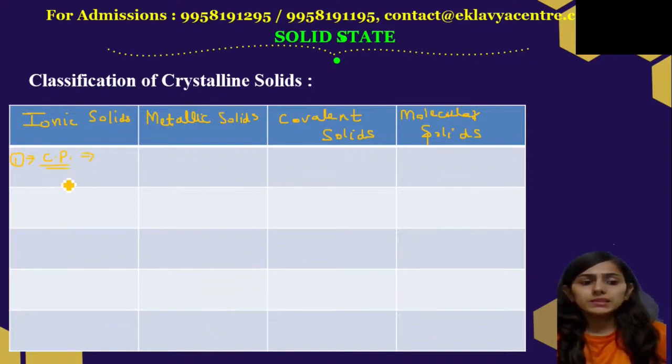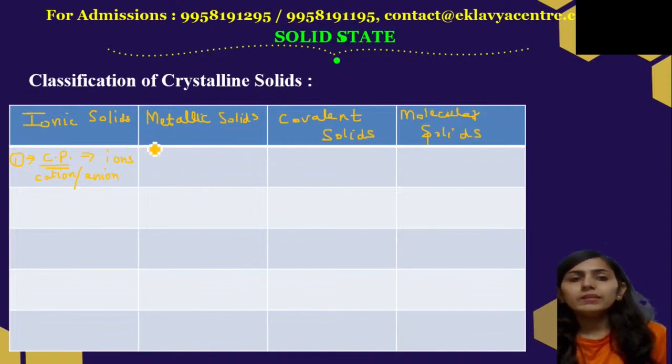As the name suggests, in case of ionic solids, the constituent particles are ions, that is cation or anion. There are two types of ions, cation and anion. Second, in metallic solids, the constituent particles are metal atoms. For example, iron, copper, silver. These are the constituent particles.